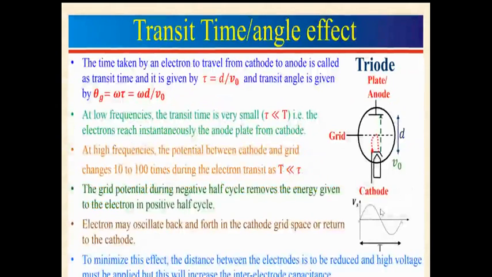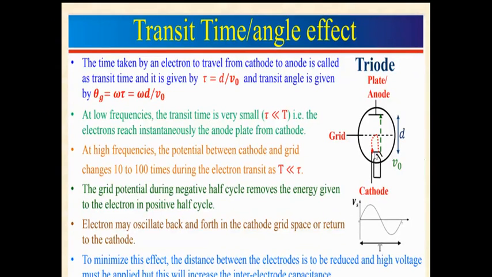And the third is the transit time angle effect. As discussed about the transit time, it is the time taken by the electrons to travel from the cathode to the anode. At lower frequency, the transit time is very small in comparison to the time period, so there is no problem.